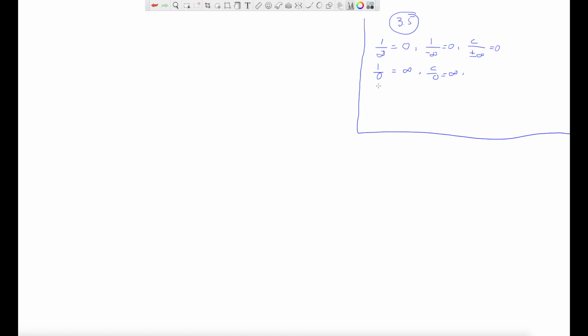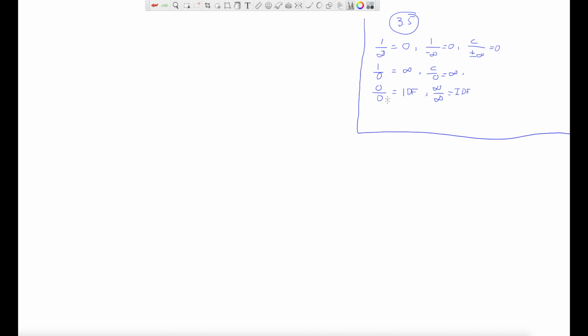How about this? Do you know how much 0 over 0 is? We don't know, because you cannot cancel 0 and say 1, because 0 cannot be cancelled, right? So we don't know. We call it an indeterminate form. We will discuss that in the next chapter. How about infinity over infinity? Or negative infinity over infinity, positive infinity over negative infinity, it doesn't matter. If you have infinity on the top and infinity on the bottom, we don't know this. So this is also an indeterminate form.